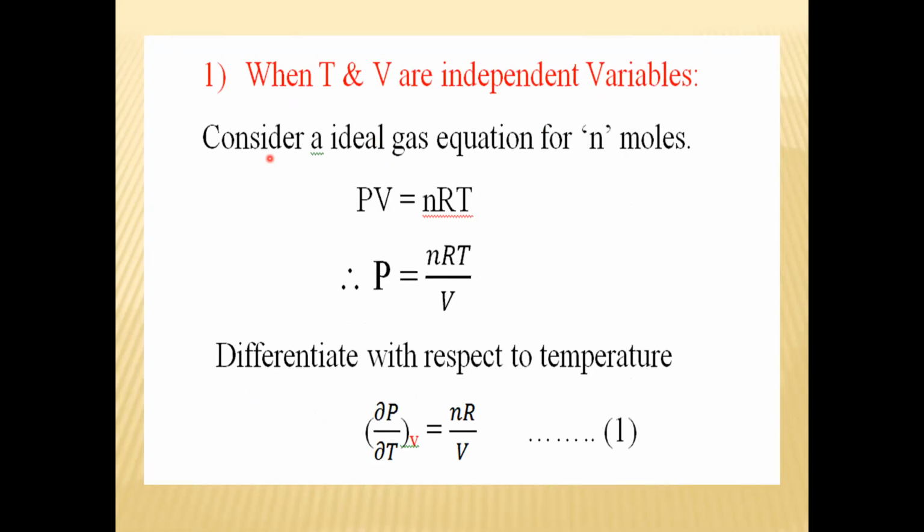Now for that, consider an ideal gas equation for n mole. So ideal gas equation for n mole क्या है? PV is equal to nRT. This is the ideal gas equation for n mole, where P is the pressure, V is the volume, small n number of moles, R is gas constant, T absolute temperature.